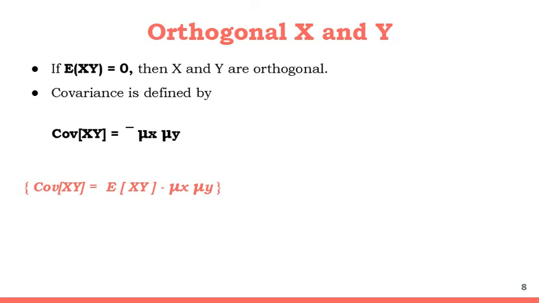This equation is derived from the basic equation of covariance, that is covariance of XY is equal to expected value of XY minus mu x mu y. So if the expected value of XY is equal to 0, what you get is covariance of XY is equal to minus mu x mu y.